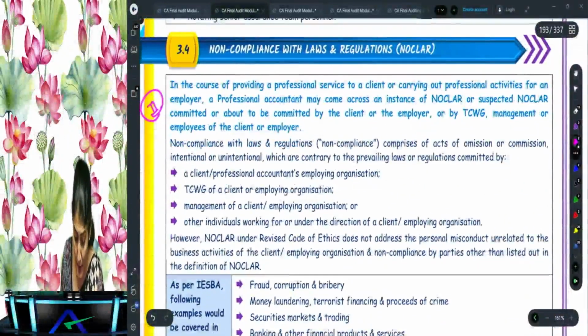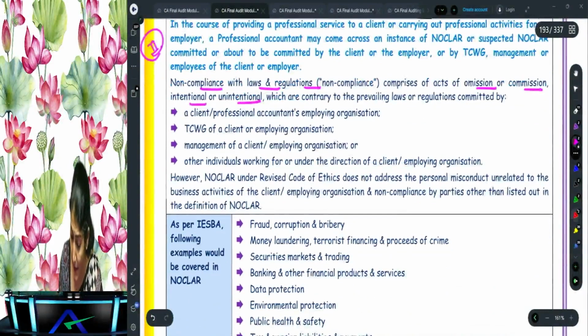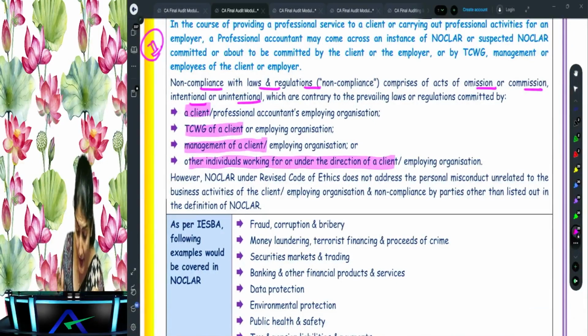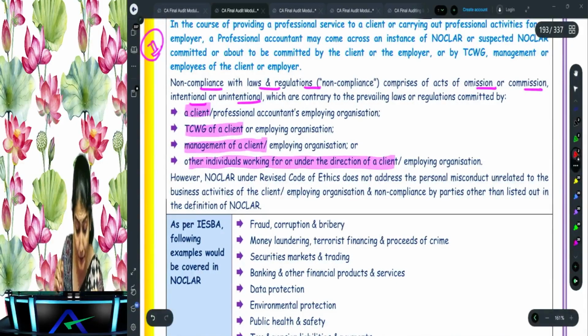Non-compliance with the law and regulation, omission, commission, intentional or unintentional, done by whom? Done by a client or by the TCWG of the client or the management of the client or other individuals working under the direction of the client. Are you getting the words over there? Right. So this is all for the CA in practice.